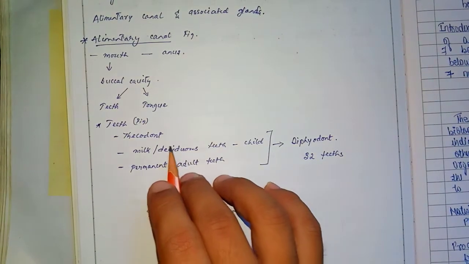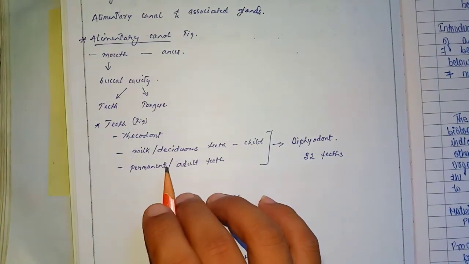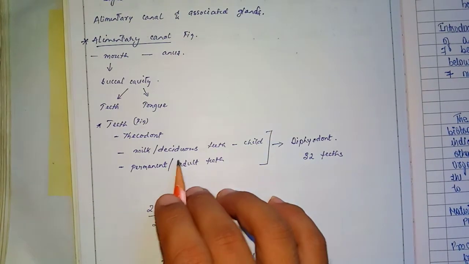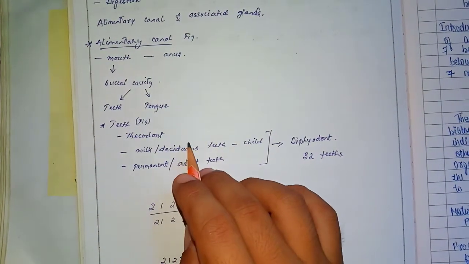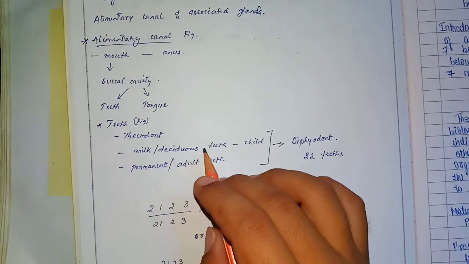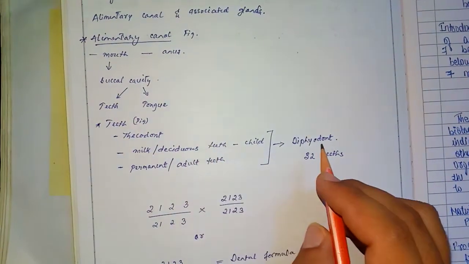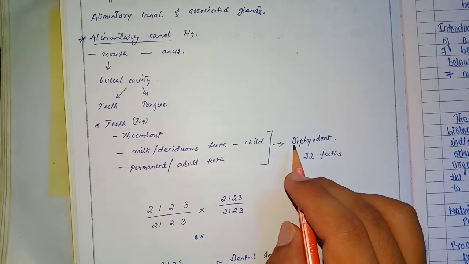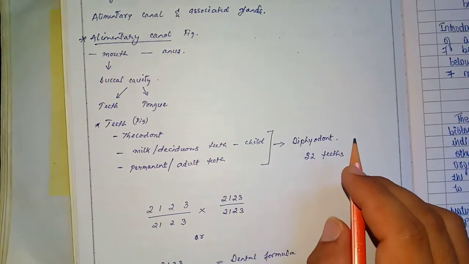So there are two sets of teeth that arise in the entire life of a human. This type of dentition, having two sets of teeth during a lifetime, is called diphyodont. Di means two, so two sets of teeth.